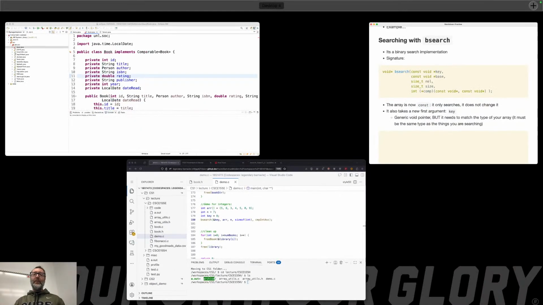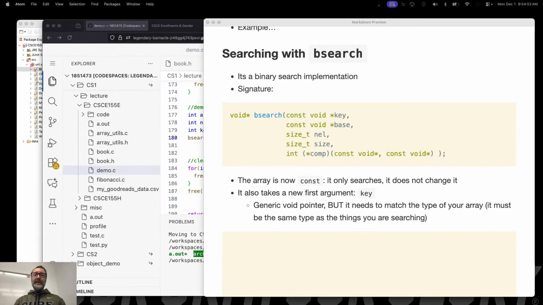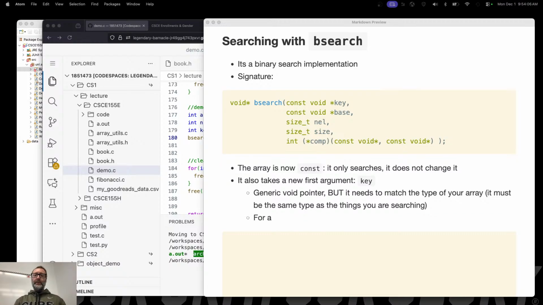What is the thing that we are returning? For a successful search, it returns a pointer to an element that matches the key, according to the comparator function. Now, why did I emphasize an?